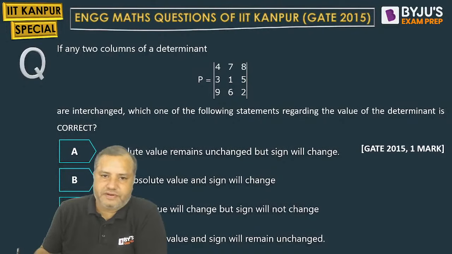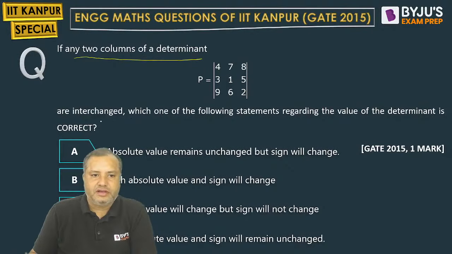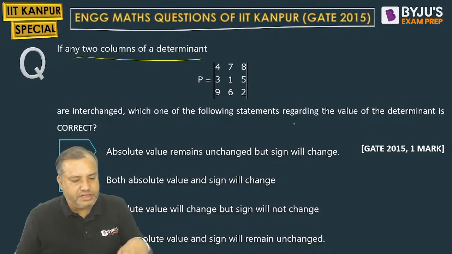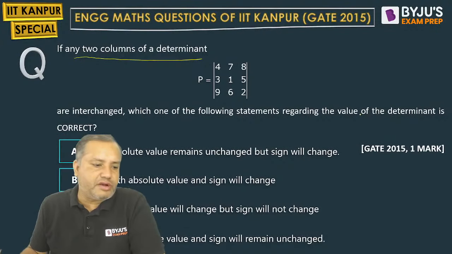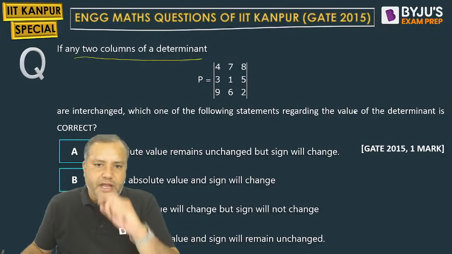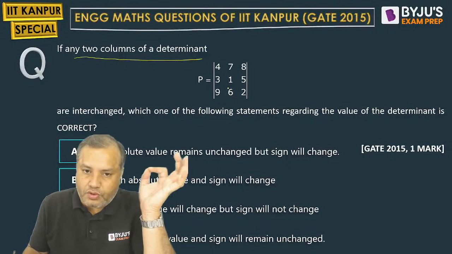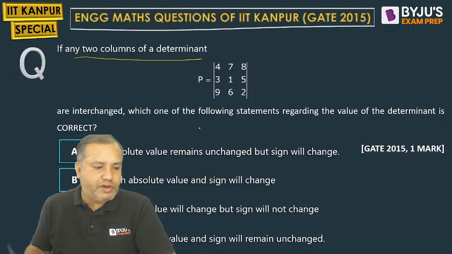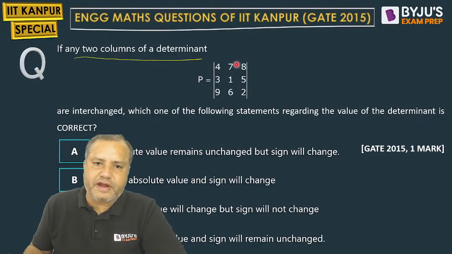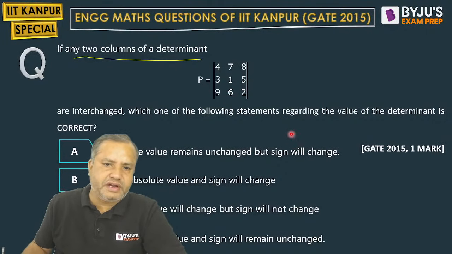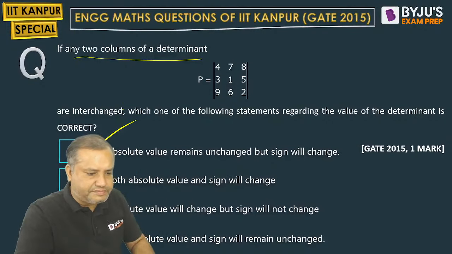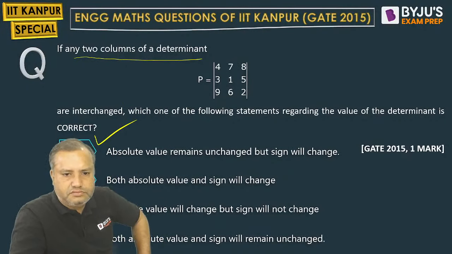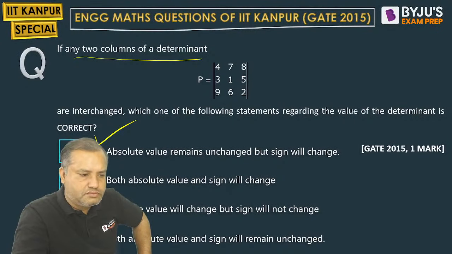Now tell me the answer for this one. If any two columns of this determinant are interchanged, which one of the following statements regarding the value of the determinant is correct? Students, it is quite obvious that if this determinant is not 0, then option A will be the correct answer: the absolute value remains unchanged, but the sign will change. So let us find out the determinant. Can you find the determinant and check it? I think we have already done the same question. Option A will be the correct answer. Next.